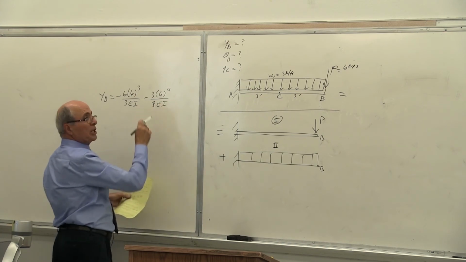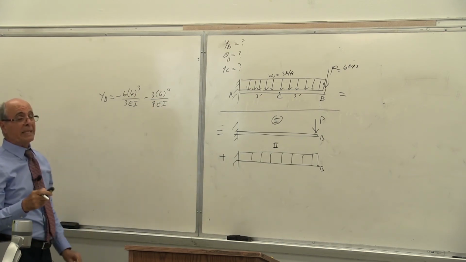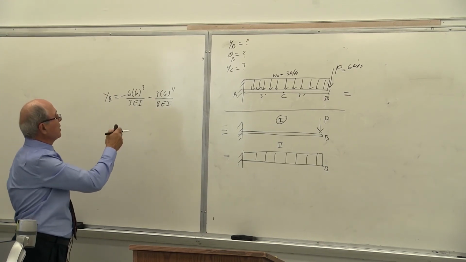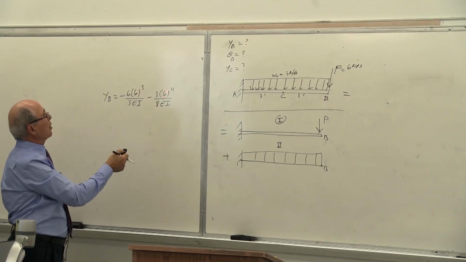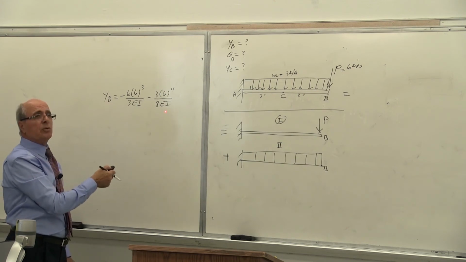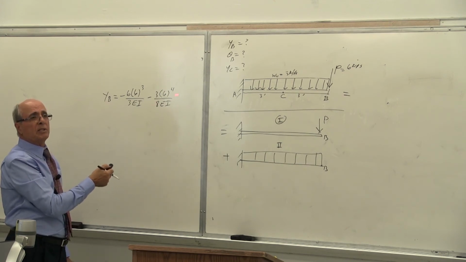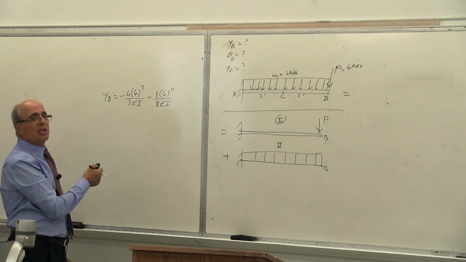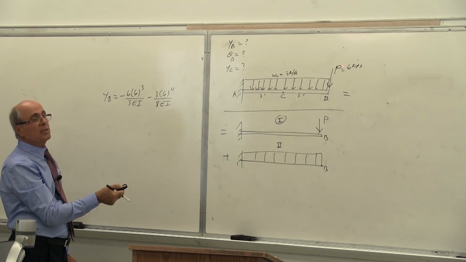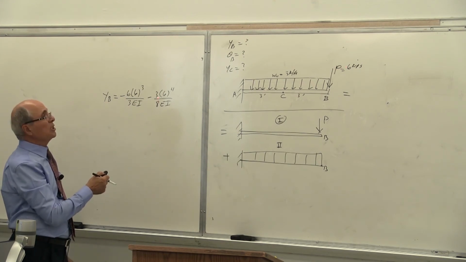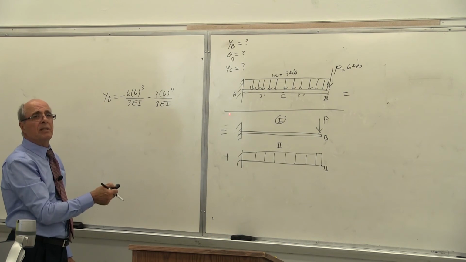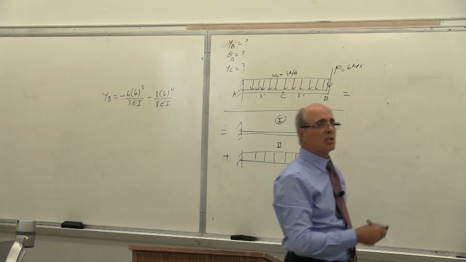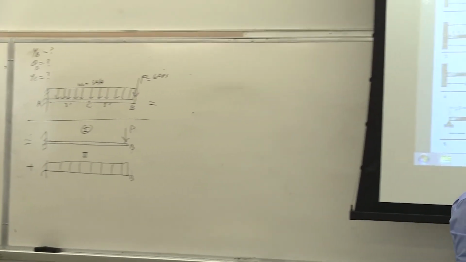Now, one thing you have to be careful about, that sometimes students panic, rightly, is this. They see here L to the power of 3, and there L to the power of 4. They think this doesn't conform in units. Everybody, it is correct. You know why? Because 6 is kips, and 3 is kips per foot. So the unit works. Everybody understand what I'm saying? Because those 3 and 6 have units in them. Is that correct or not?